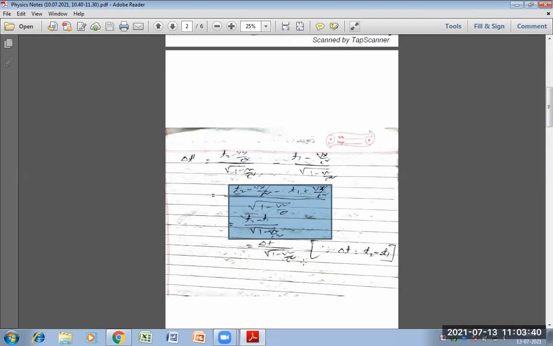This is the formula which arises from the Lorentz transformation equation for length contraction and time dilation. Now, if you have any doubt about length contraction and time dilation, ask your question.